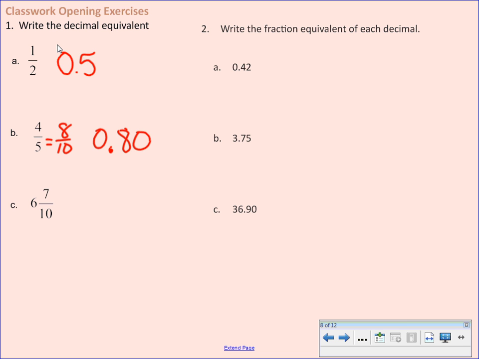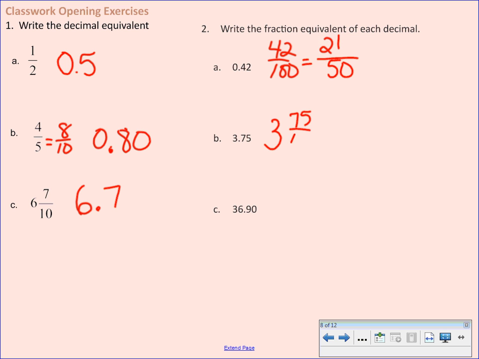And C, raise your hand, please. I got 6.7. Yep, 6 and 7/10. Very good. A, number 2. But we want to reduce that. Fractions should always be written in simplest form. So who reduced that? And B? 3 3/4. Okay, well, first 3 and 75/100, which reduces to 3 and 3/4.